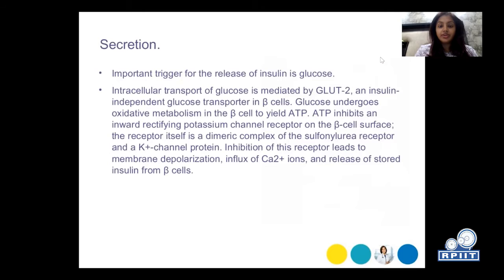So how does it get secreted into the blood? The important trigger for the release of insulin is glucose. Intracellular transport of glucose is mediated by GLUT2, the glucose uptake transporter 2, an insulin independent glucose transporter in the beta cell. Glucose undergoes oxidative metabolism in the beta cell to yield ATP. ATP inhibits an inward rectifying potassium channel receptor on the beta cell surface. The receptor itself is a dimeric complex of the sulfonylurea receptor and a potassium channel protein. Inhibition of this receptor leads to membrane depolarization, influx of calcium ions, and release of stored insulin from the beta cells.